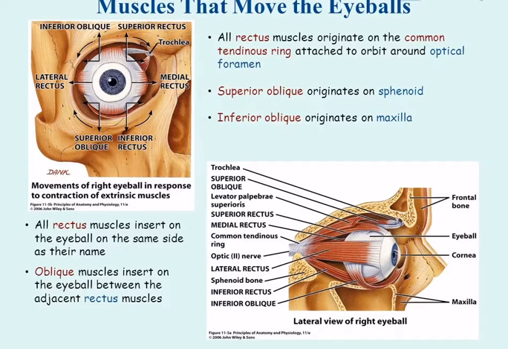Muscles that move the eyeballs. All rectus muscles originate on the common tendinous ring attached to the orbit around the optic foramen. Superior oblique originates on the sphenoid. Inferior oblique originates on the maxilla. All rectus muscles insert on the eyeball on the same side as their name. Oblique muscles insert on the eyeball between the adjacent rectus muscles.